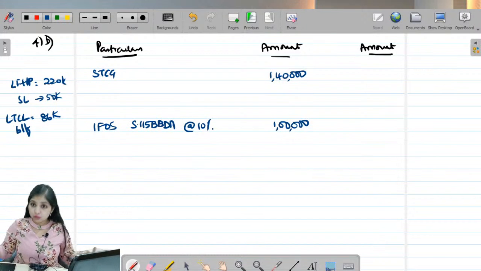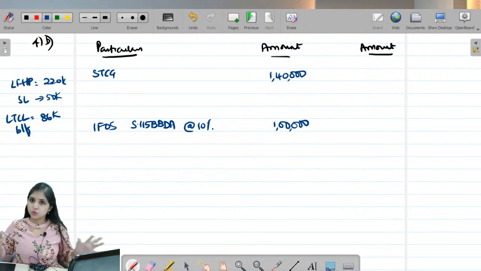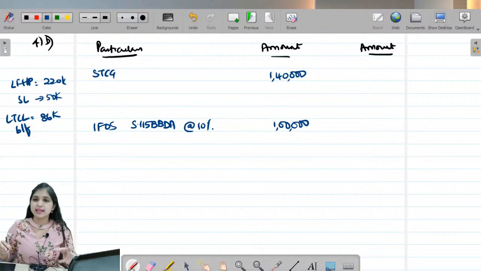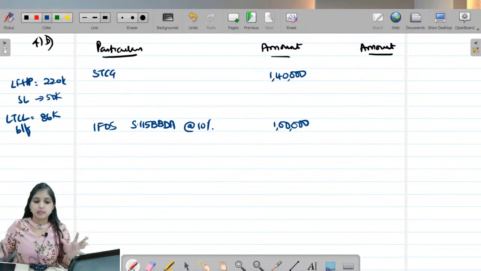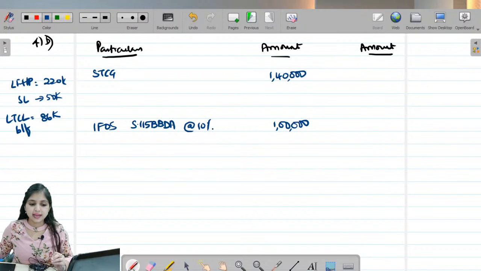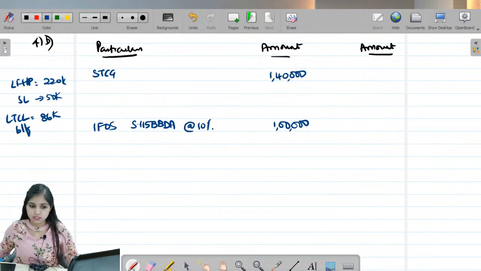But then if you want, you can also apply the rules which say 40-60. You can apply all that and you can say out of this 96,000, partly I will say business, partly we will say agriculture. It depends on you. I have given you both options. If you want, you can say that this entire 96,000 is entirely business loss. Why? Because they did not say tea was grown and manufactured. They are just saying tea business. So it might be tea trading also. In that case, the entire 96,000 you will say is business loss.